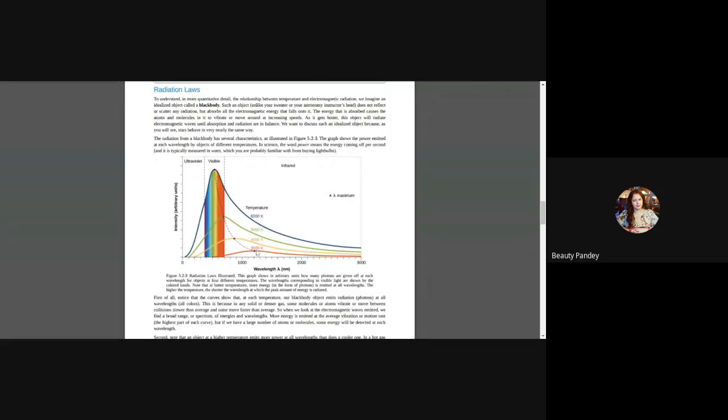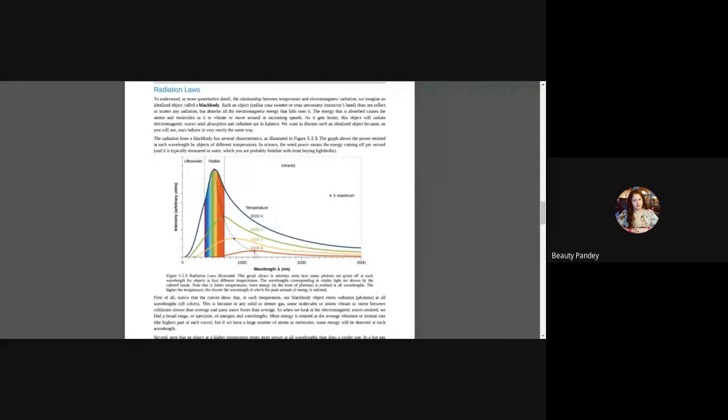Lambda maximum is inversely proportional to temperature. That is Wien's law. That means the wavelength of the maximum radiation is inversely proportional to the absolute temperature. That means more will be the temperature, less will be the maximum wavelength. Less will be the maximum wavelength, that means more will be the frequency. Okay, so just focus only in terms of wavelength.